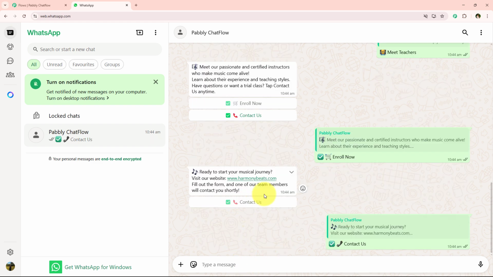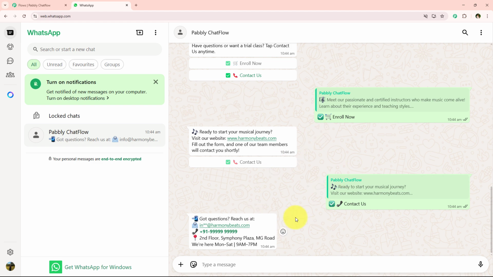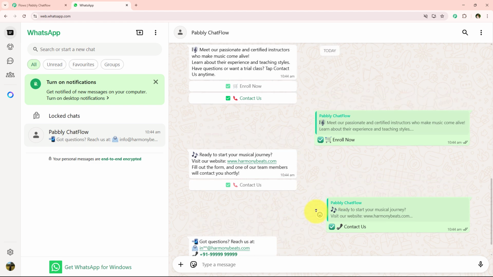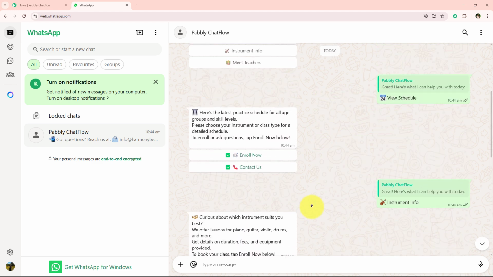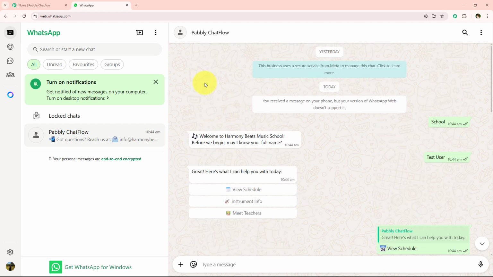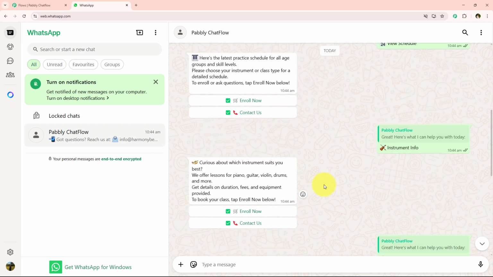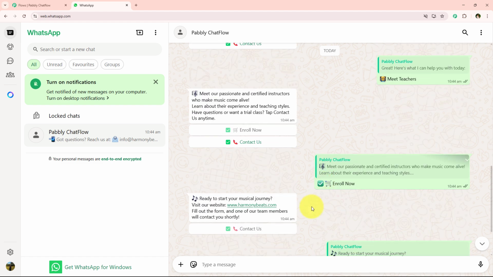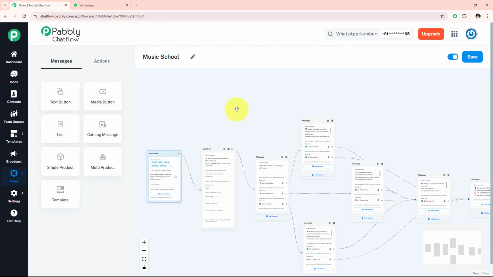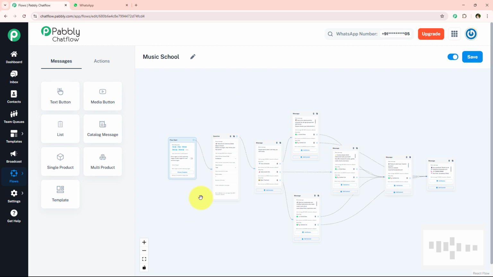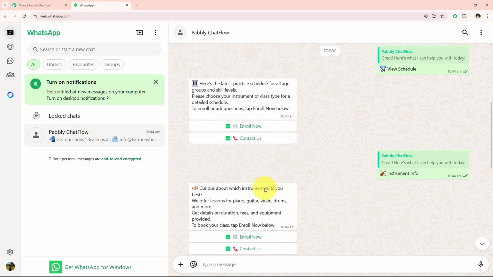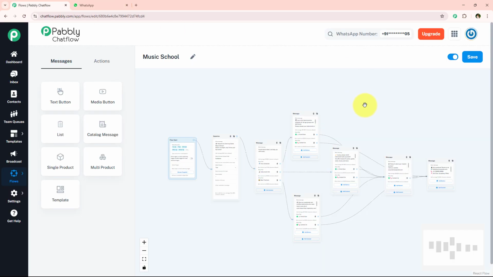So as you can see, like this, within seconds this chatbot is responding and solving all the user queries. So yes, you can see in real time we can solve all the user queries without any manual intervention. So yes, this is the powerful chatbot which we're going to create in today's video. And if you also want to create this amazing chatbot for your own business, then for that you have to stick to this video till the end.